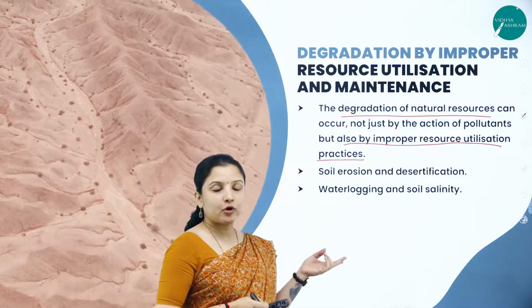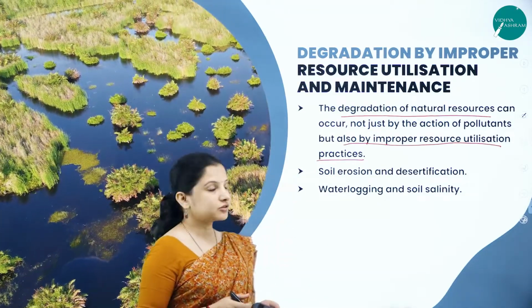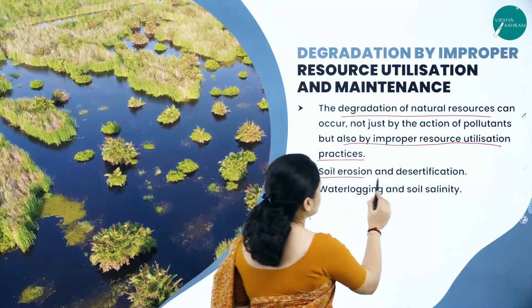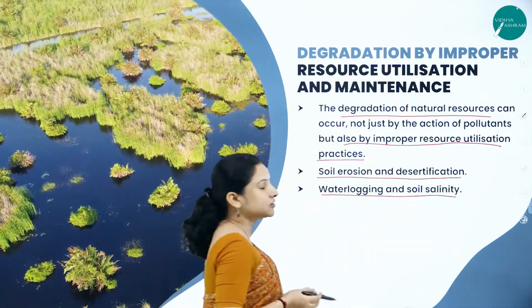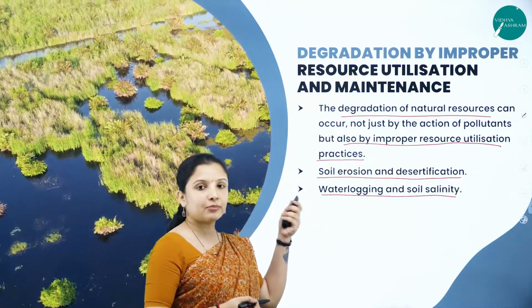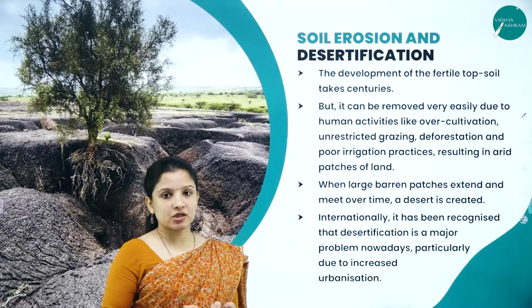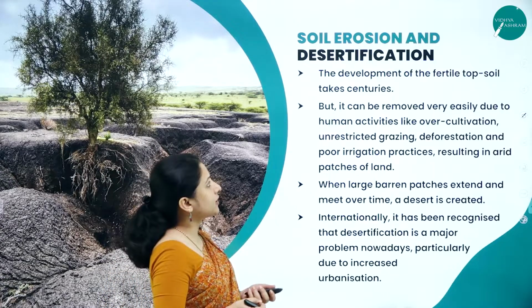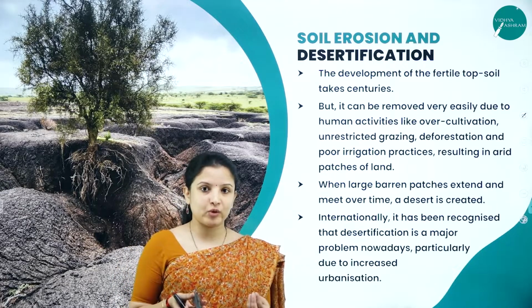There are two important reasons which lead to the degradation of natural resources. One is soil erosion and desertification, and the second is waterlogging and soil salinity. Let's study these two in detail. Soil erosion and desertification. The development of fertile topsoil actually takes centuries, because the rocks have to weather.